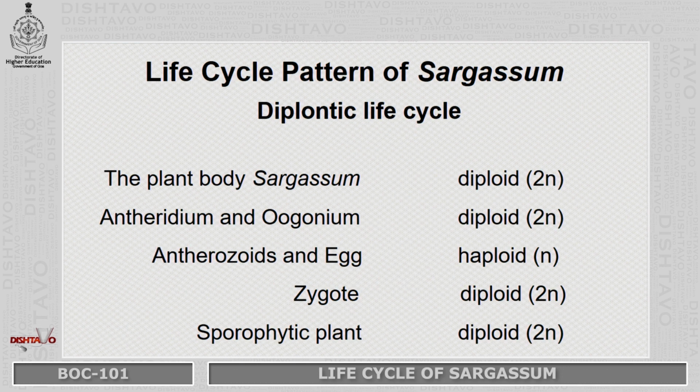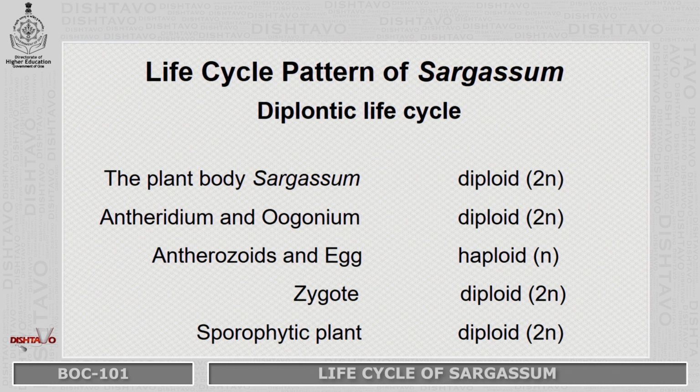Now, if you see the life cycle pattern of Sargassum, it is called a diplontic life cycle. The plant body in Sargassum is diploid. It gives rise to the sex organs, antheridium and oogonium, which are also diploid. Now, reduction division takes place and it gives rise to the gametes, which are anthrozoids and egg, which are haploid. Once fertilization takes place, the zygote is formed.